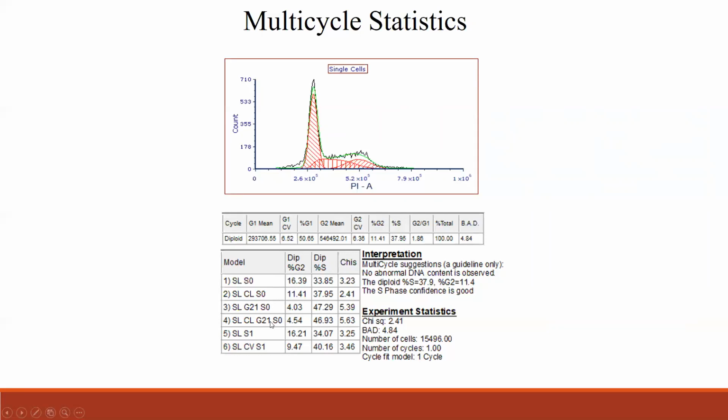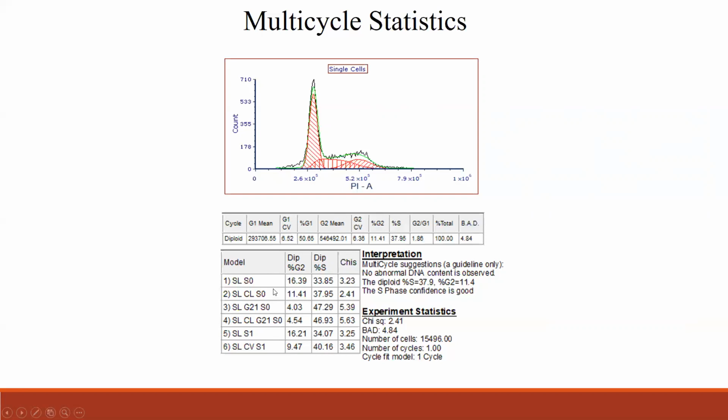On the left side here, in this multi-cycle software, there are 6 modules. I'll be showing that a little later. Each module has its own algorithm or formula set, and depending upon your data and the curve fitting, you could choose whichever module you want.